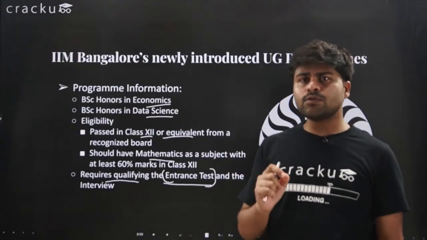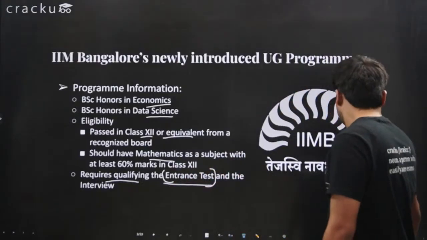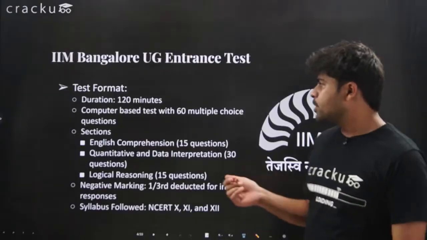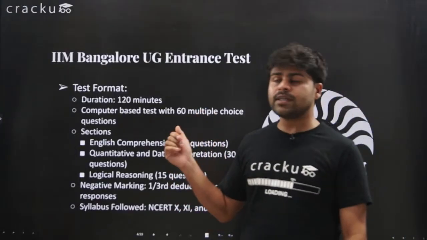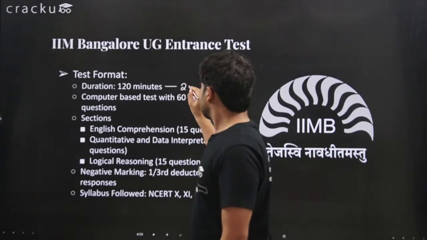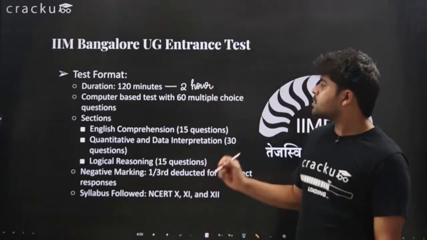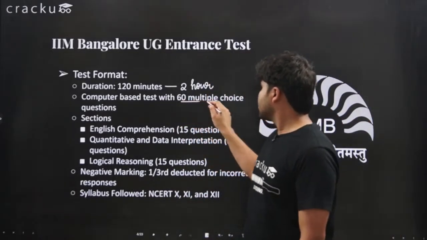So let's discuss a few things about the entrance test itself. The first thing you need to understand is that the test is 120 minutes long, which is a 2-hour long test. The second thing is, it is a computer based test with 60 multiple choice questions.